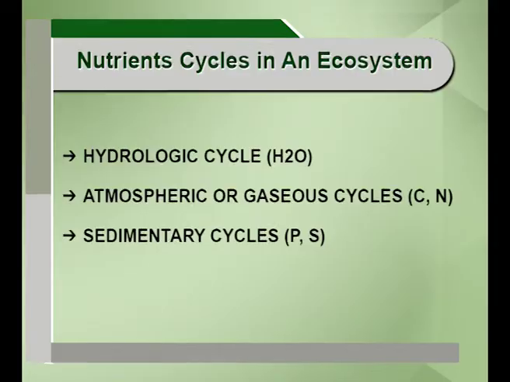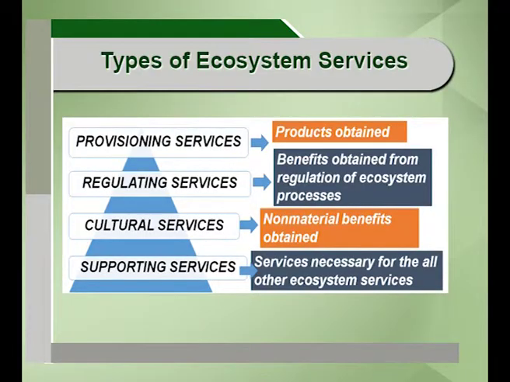So these were the main ecosystem functions which contribute to ecosystem services: productivity of an ecosystem, then the food chain in the ecosystem, and then different types of nutrient cycles and flow of energy. Now coming to the types of ecosystem services. Ecosystem services are provided by the ecosystem.